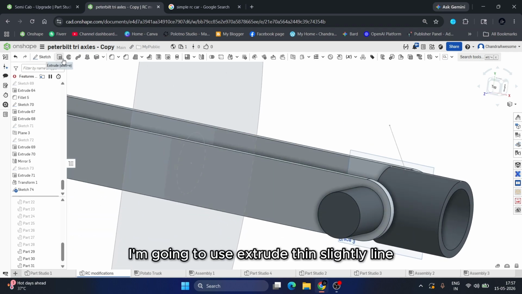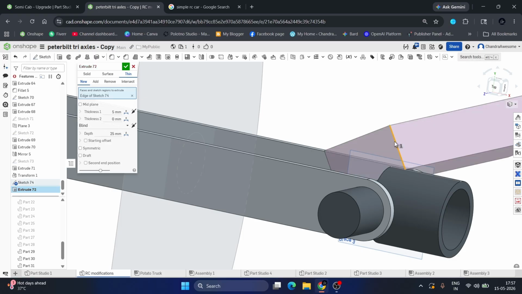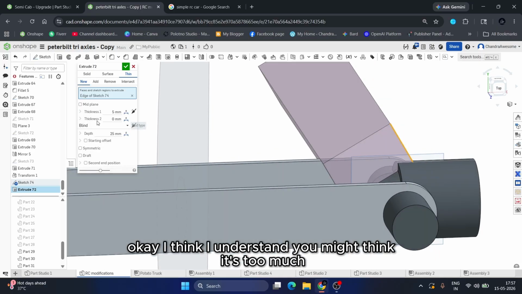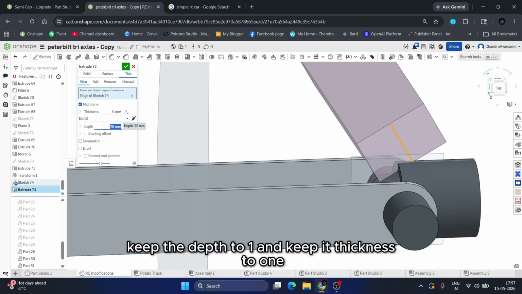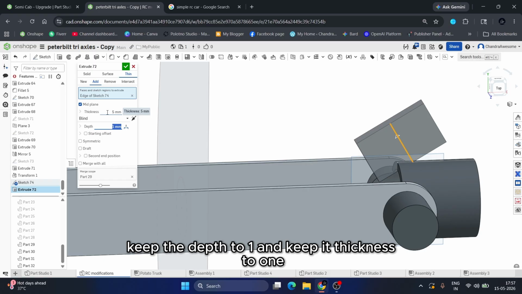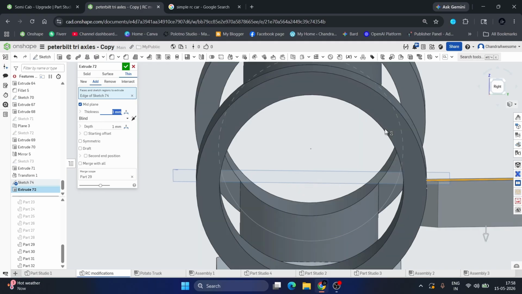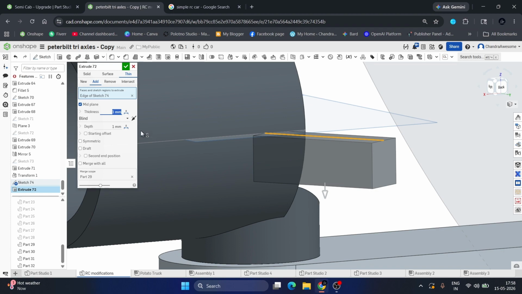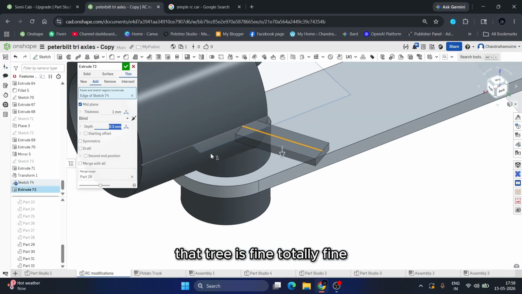I'm going to use extrude thin, select the line. Okay, I think I understand. You may think it's too much. Select a plane, keep the depth to 1 and keep the thickness to 1. Yeah, it's too much, but we can adjust it, so no worries. So the depth should be 0.2. Let's take 0.3 depth. Okay, that is fine, totally fine.